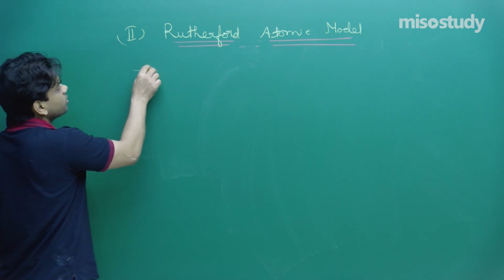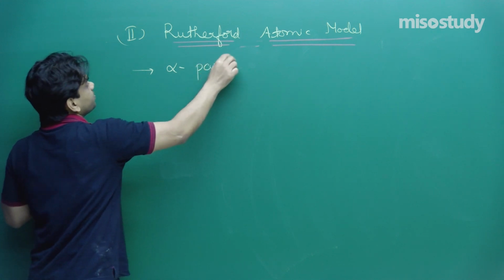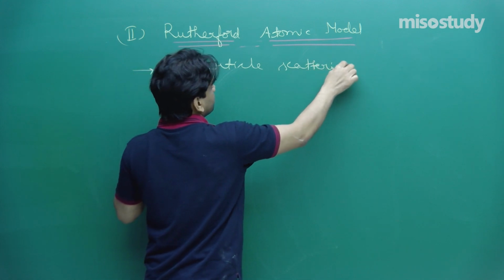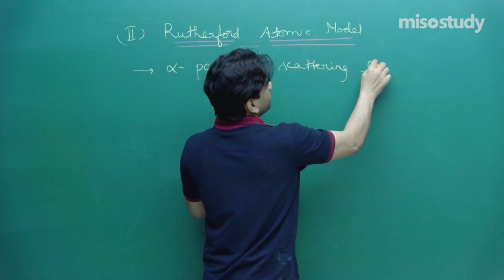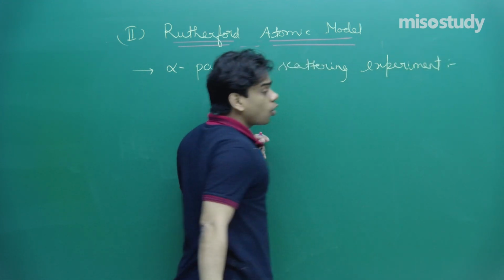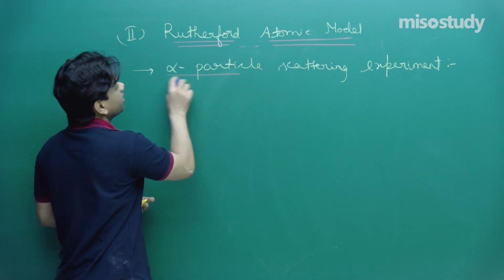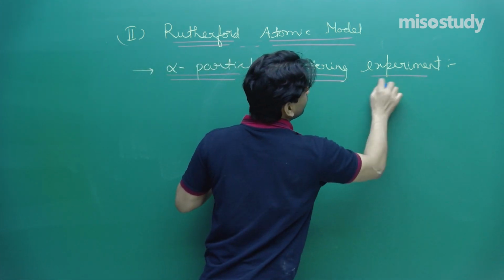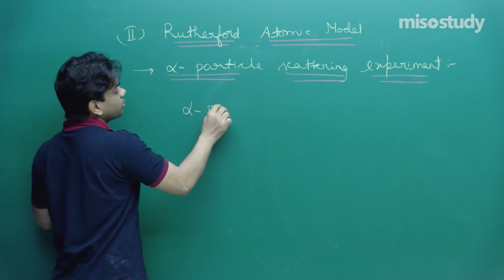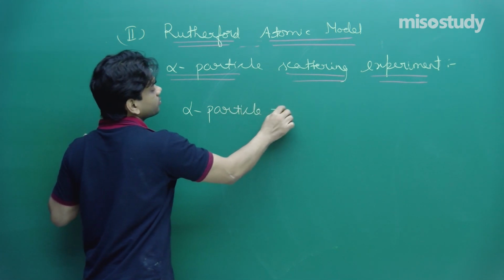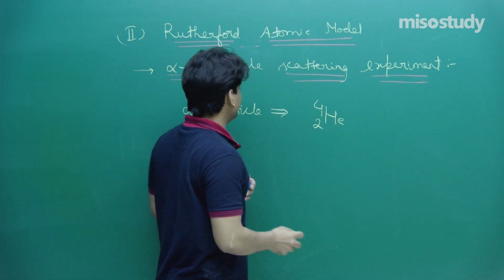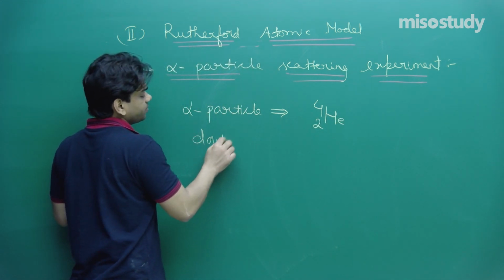First we will start with the alpha particle scattering experiment. When I talk about the alpha particle scattering experiment, I believe that you must all know what an alpha particle is. An alpha particle is a doubly charged helium nucleus. So how can you take an alpha particle as a doubly charged helium nucleus? I am just mentioning here about the alpha particle. You can take it as 4He2. It's a doubly charged helium nucleus.